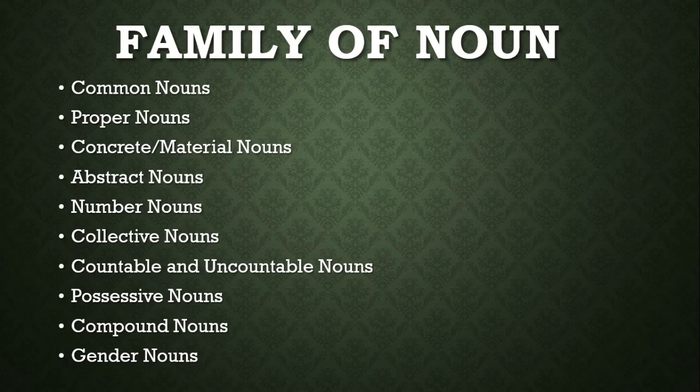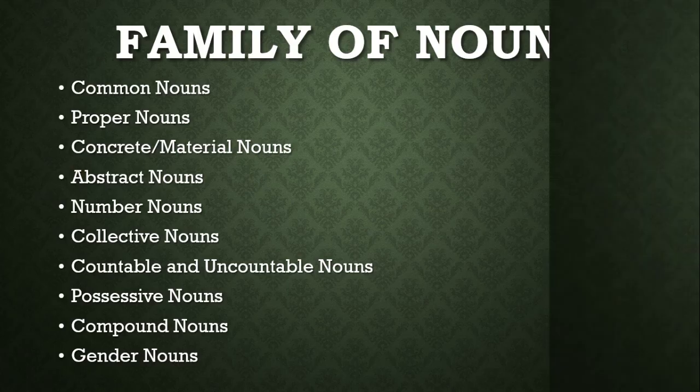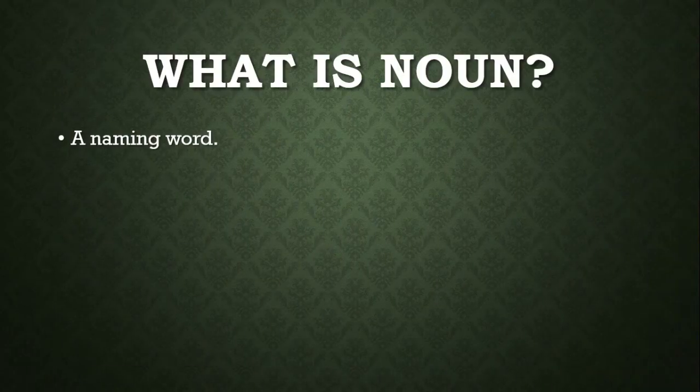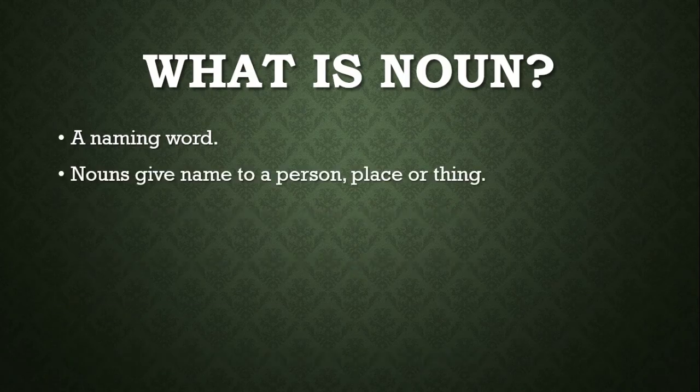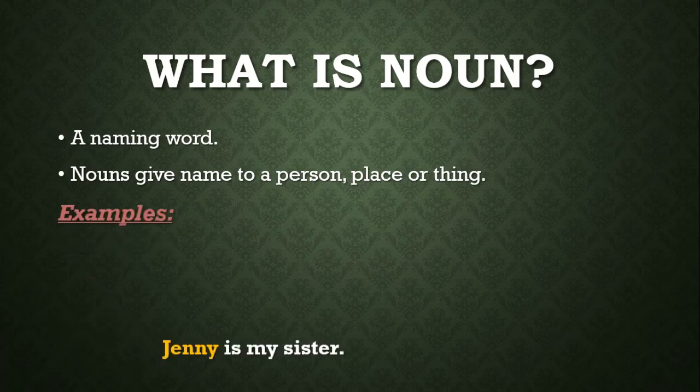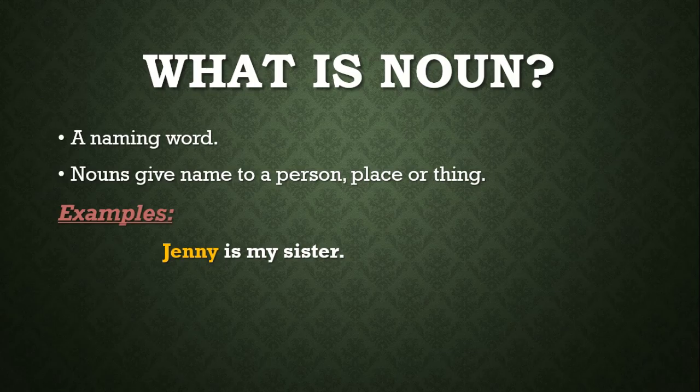So let's talk about what a noun is basically. Noun is a naming word. Noun gives name to a person, place, or thing. In our last class we studied that we give a certain labeling to persons, places, or things to know how these have been further divided and categorized by their names. Just have an example, like if you have a sister and you named your sister Jenny.